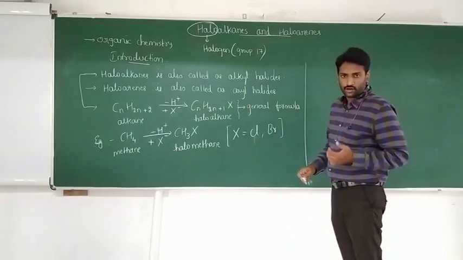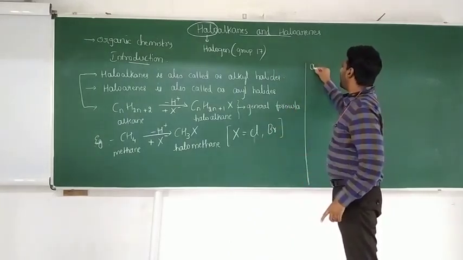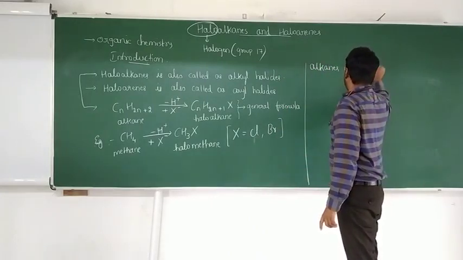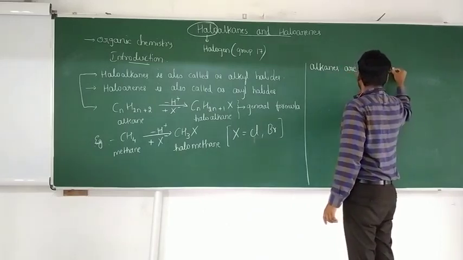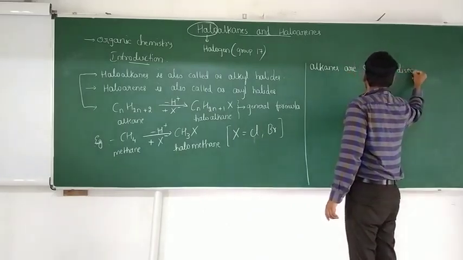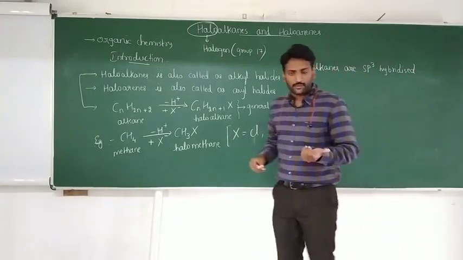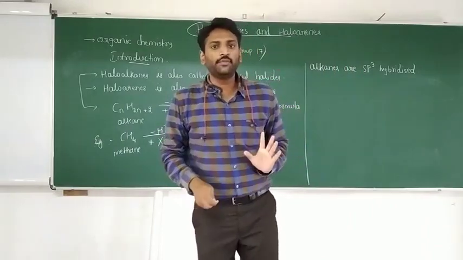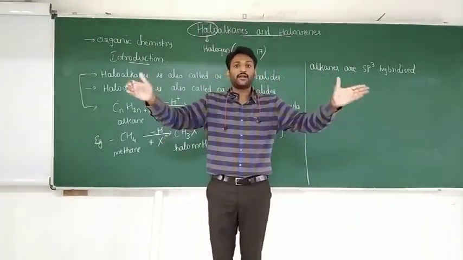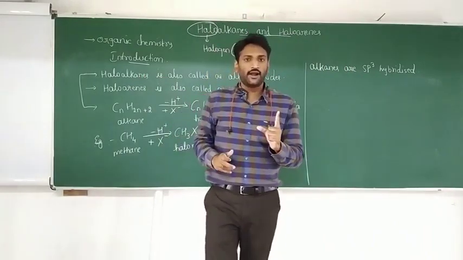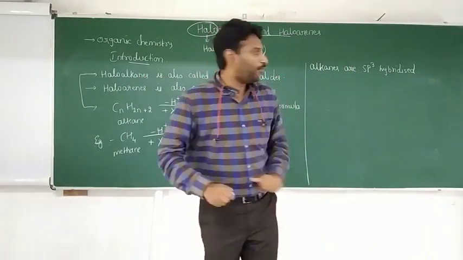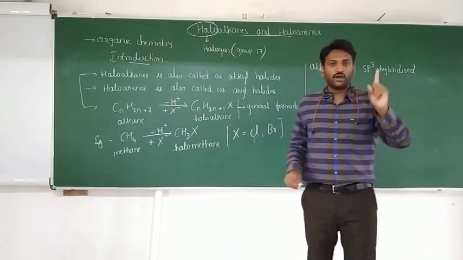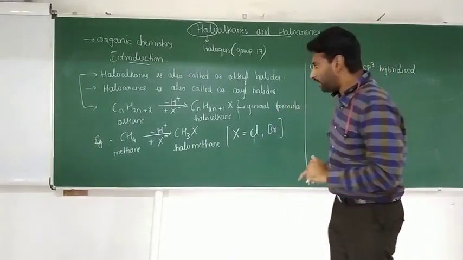Next, I think you know this concept. Alkanes are always sp3 hybridized. What does sp3 hybridized mean? It means that carbon-carbon carries a single bond between them. However many carbon atoms are present, all the carbon atoms carry single bonds. So alkanes are sp3 hybridized, that is, carbon-carbon carries a single bond.